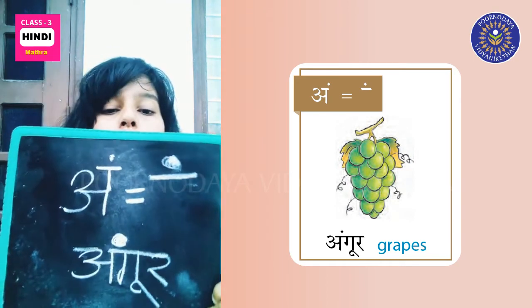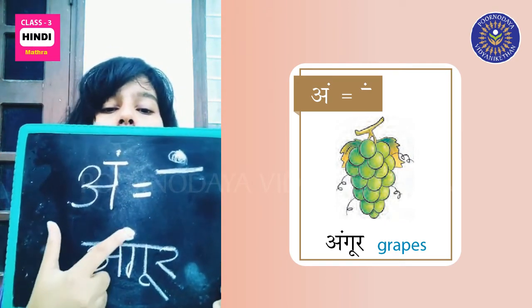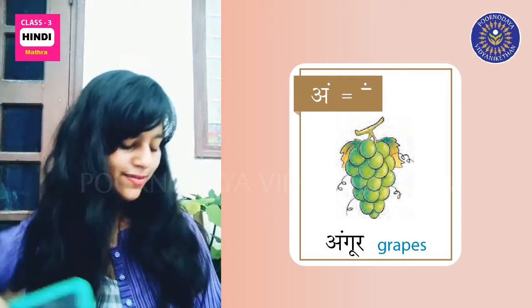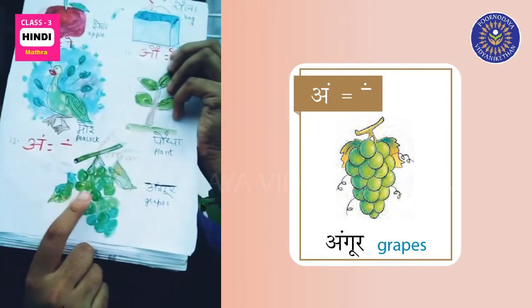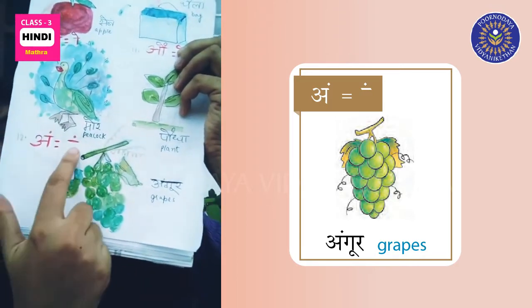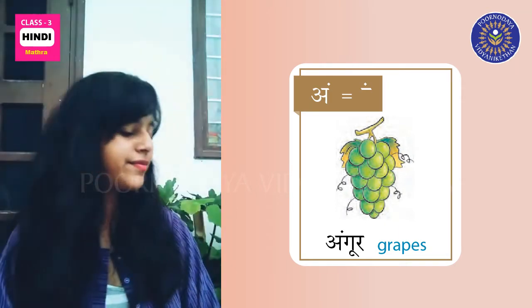A dot on top, for angur. Angur are grapes. They are very delicious. Angur, a dot on top.